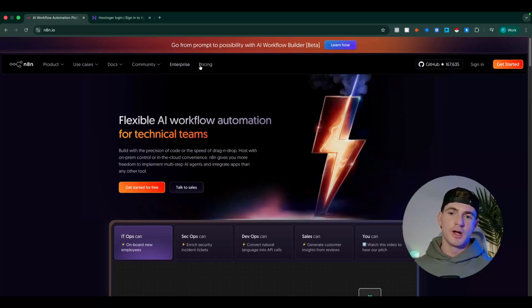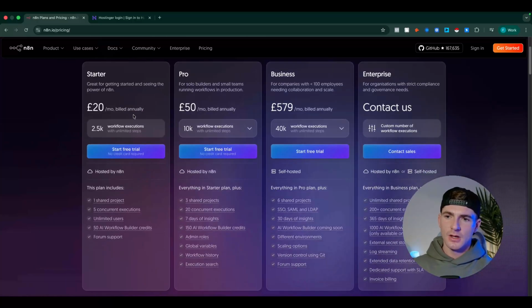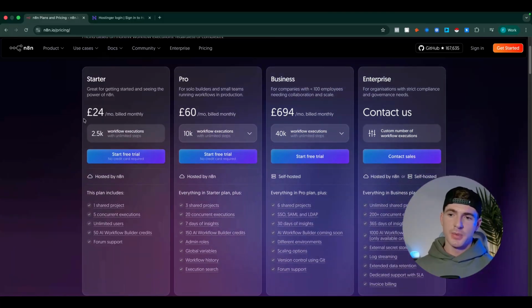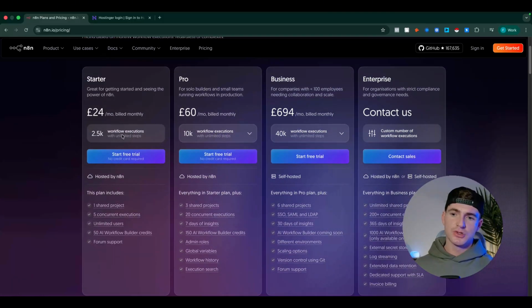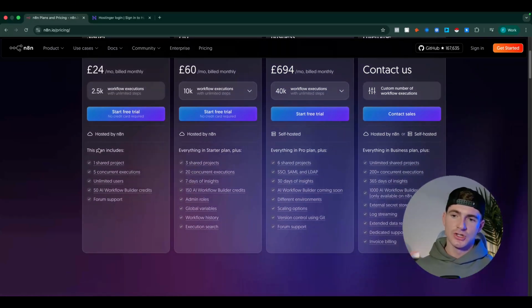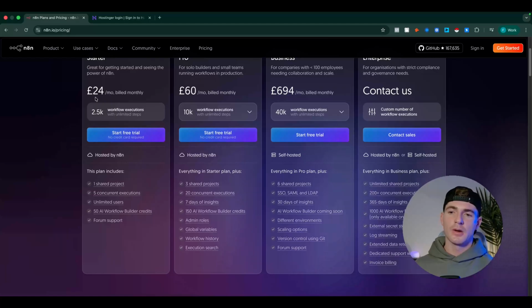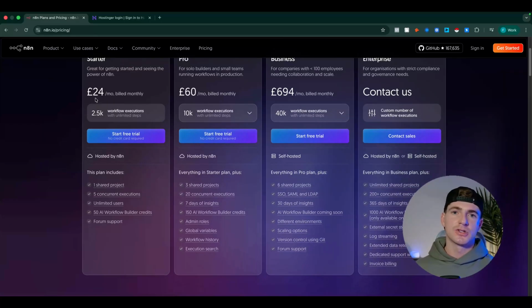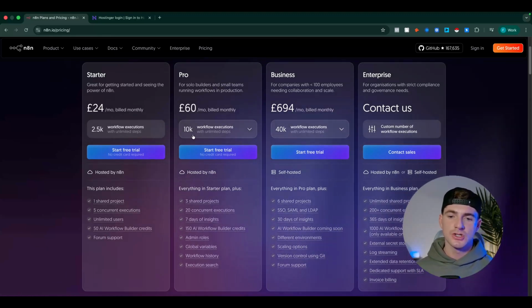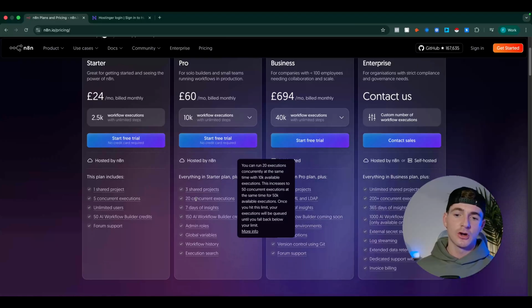So if we look at the pricing here and we change this to monthly, I'm in the UK, so this is in pounds. For 2,500 workflow executions and 5 concurrent executions, that's going to cost you £24 a month, and that is before tax. It's nearly £30 a month once the tax is added on. And for the Pro plan, it's £60 a month, and that gives us 10,000 workflow executions and 20 concurrent executions.